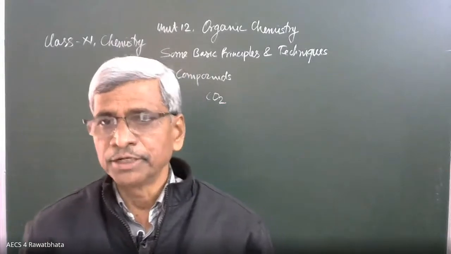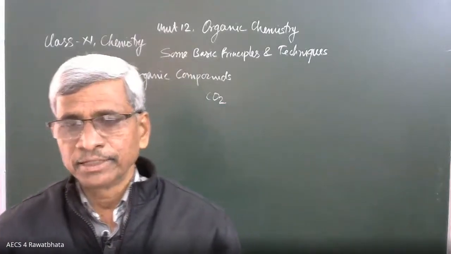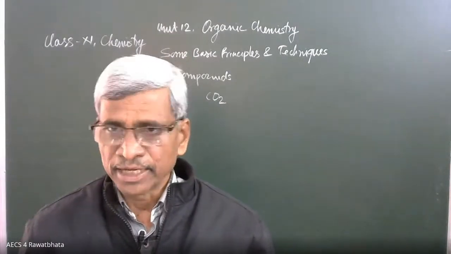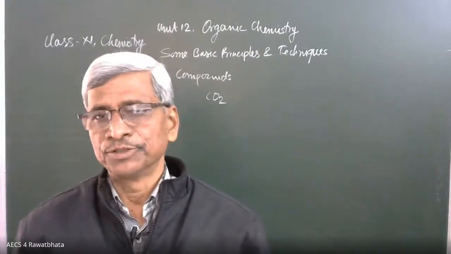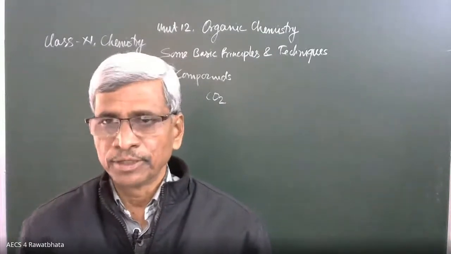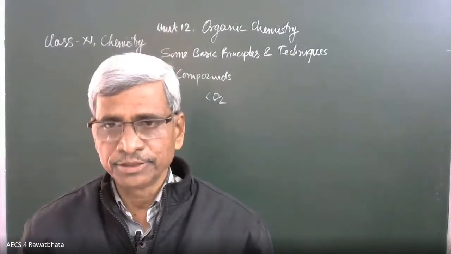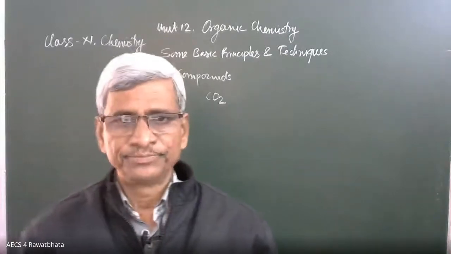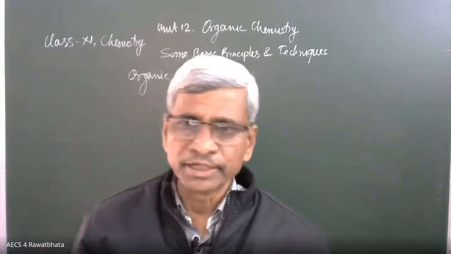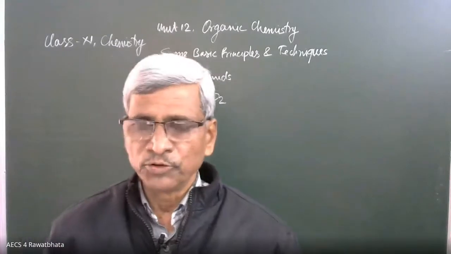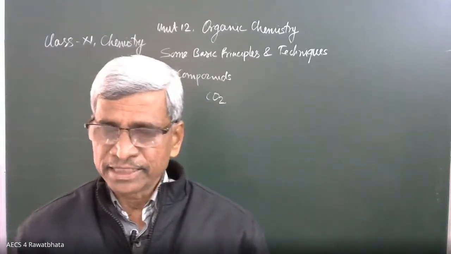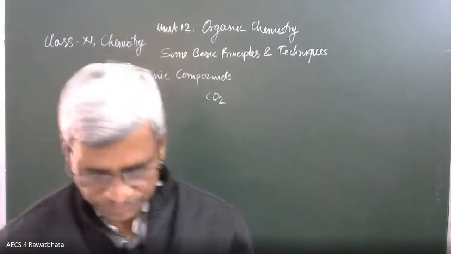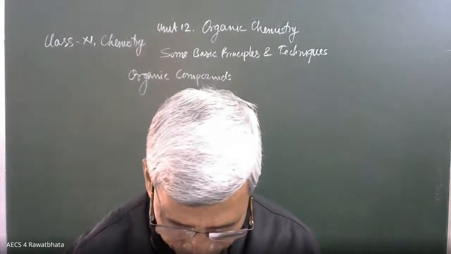So we can say the compounds of carbon along with hydrogen, oxygen, nitrogen are the organic compounds. Like alcohol, aldehyde, phenol, carboxylic acid, amines, these are the organic compounds. They are the compounds of carbon, hydrogen, oxygen, nitrogen, etc. So there is no perfect definition, but we can distinguish organic and inorganic. Like sodium bicarbonate, NaHCO3, is a compound of carbon, hydrogen, oxygen, but it is not treated as an organic compound.